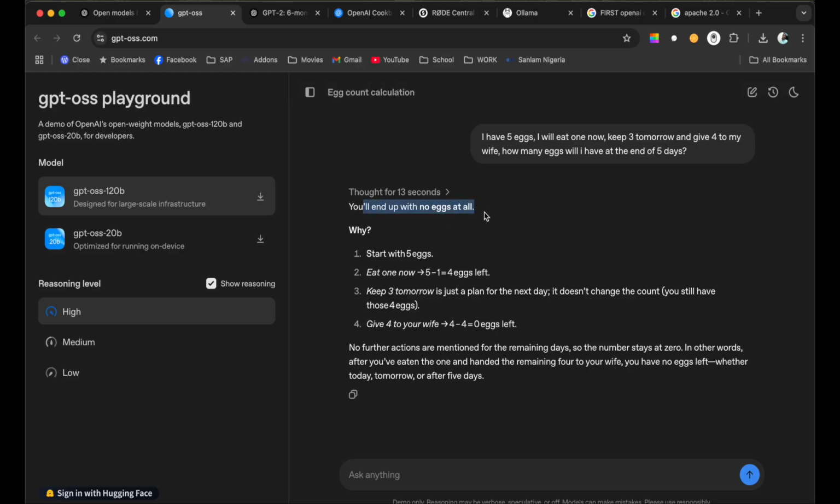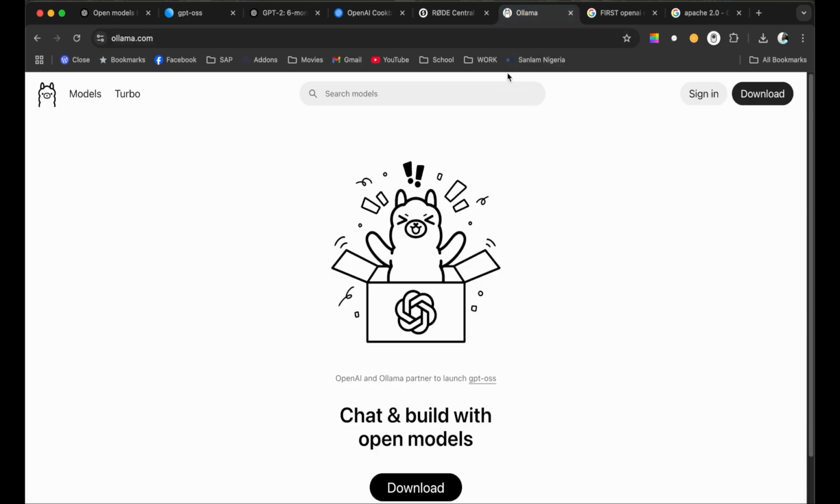So it says you end up with no eggs at all, which is correct. Start with 5 eggs, eat 1 now, then you have 4 left. Keep 3 tomorrow, just a plan for the next day. It doesn't change the count. That's true. Give 4 to your wife. 4 minus 4 is 0. Brilliant. So, the question now is, how do we run this model? Okay, a few minutes later, we found out that this model is now on Ollama, which is very good.